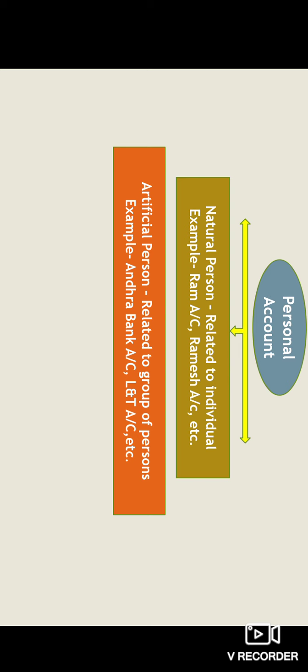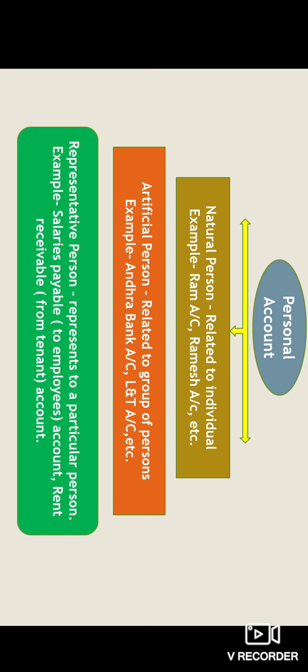Second thing we have is artificial person. So related to a group of persons, like Andhra Bank account, SBI account, L&T account. So this is nothing but a group of persons account. Whenever a group of persons account is stated, that will come under artificial person of the personal account.